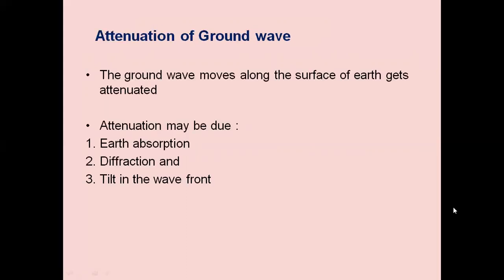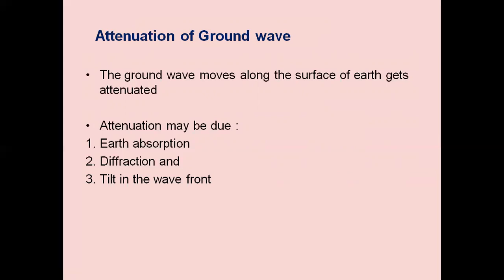Earth absorption means the waves will be absorbed by the earth. When some waves become parallel to the ground, the earth will absorb those waves and there is no further propagation. Diffraction means they are bending. Earth is not totally flat. There may be hilly areas, and due to that there will be diffraction, bending of the electromagnetic waves. The properties of EM waves apply here.